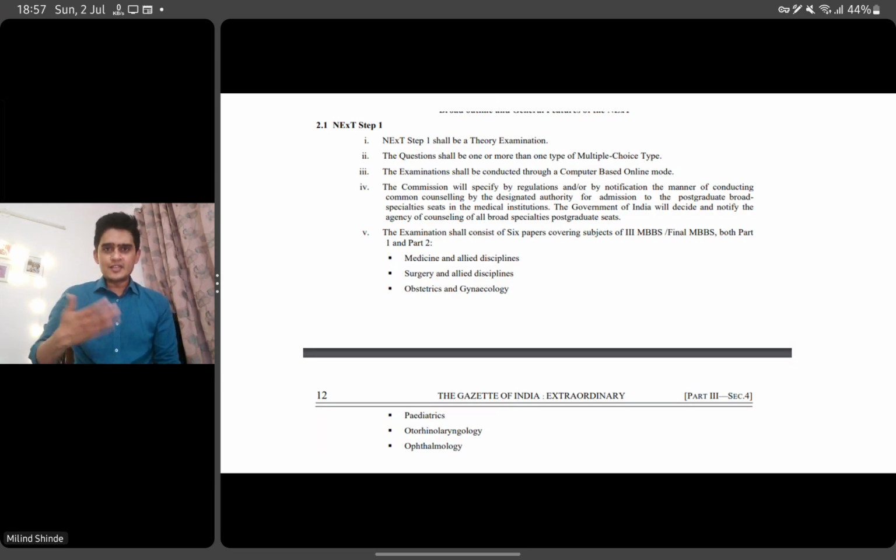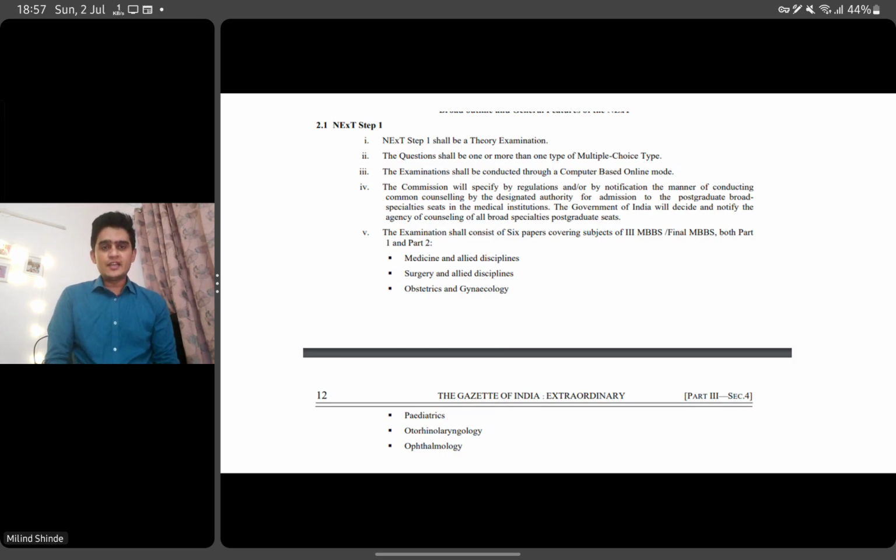So it will serve as a pre-internship examination for the students who are completing MBBS, also for the foreign medical graduates. It will replace their FMG exam, and NExT Two you'll have to give after your internship, and then you'll receive your medical registration.